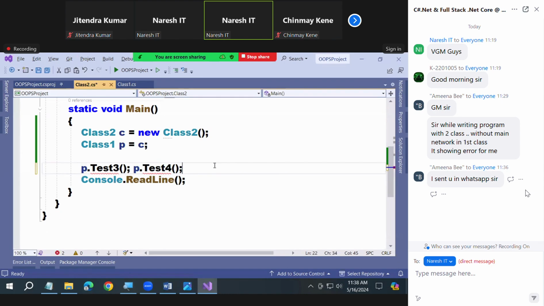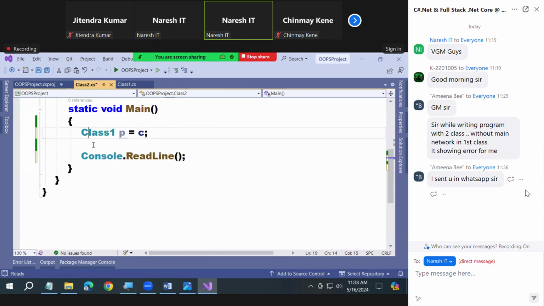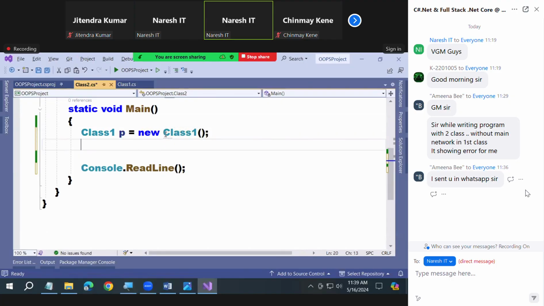Now I want to show you the reverse. Tell me, what is P? Instance of the parent class. What is C? A variable, not an instance. A variable of the child class, not initialized. Correct now?